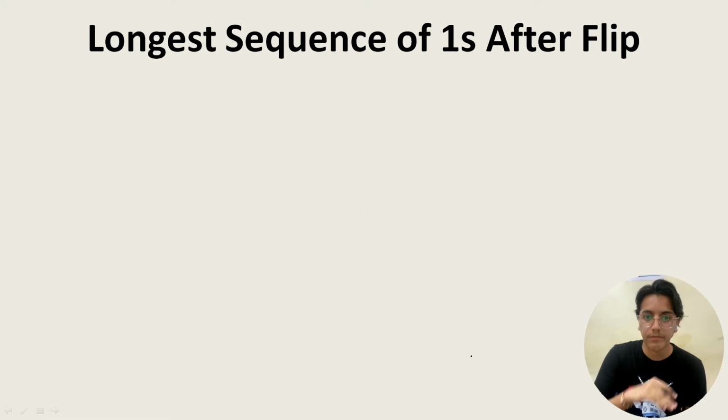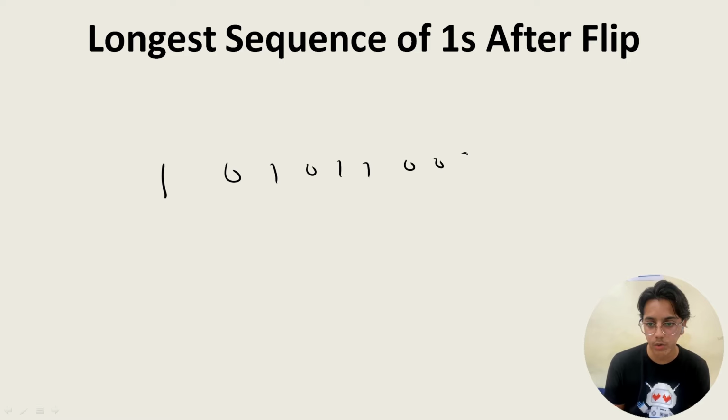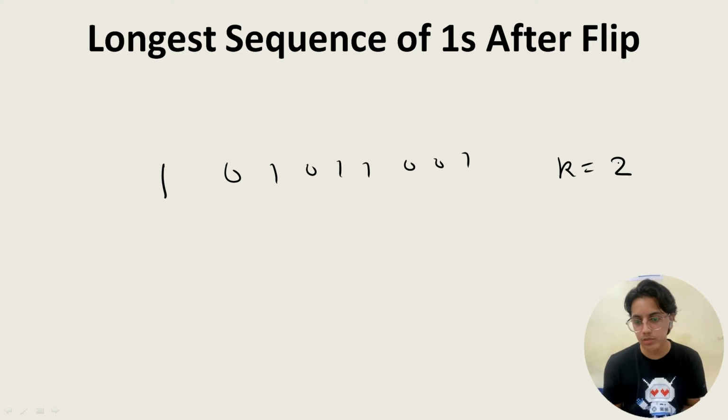You have been given a binary representation, a sequence of ones and zeros, like 1 0 1 0 1 1 0 0 1, and a value of k is given, like 2. That is, at most you can flip 2 bits and you have to get the maximum number of ones consecutively. So if I flip this one and this one, the answer will be 1 2 3 4 5 6. 6 would be the answer.